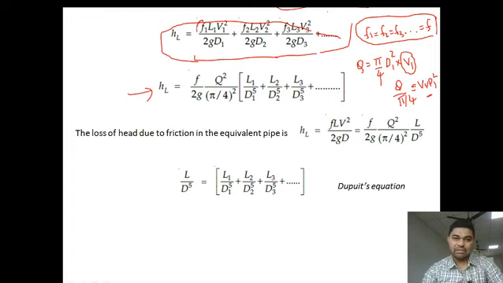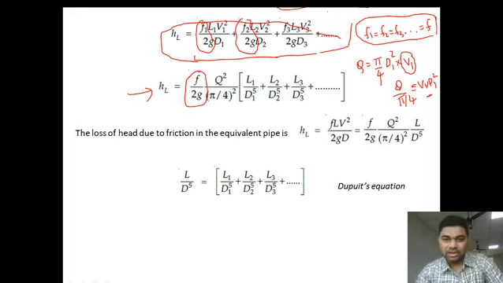See, f1 by 2g, f2 by 2g in every term is replaced with f by 2g. So everywhere what is constant for every pipe, only L1 and D1 change. So we sum up this thing separately.